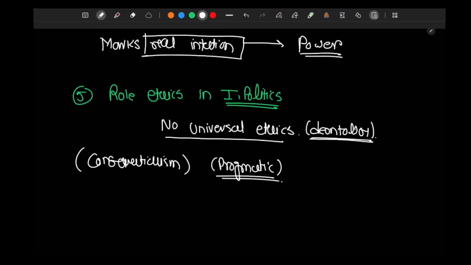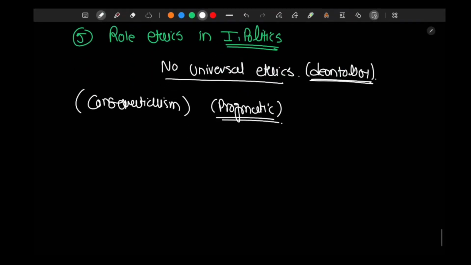Doing what is right. If you stick to your principles in international relations, your nation is going to doom. Right? Deontological foreign policy is doomed to fail from the start because that is how the world is. The world is a bad place. It is a dog eat dog place. It is not a good place. Everyone is looking out for their own national interest. Right? This is the fifth principle. And this role of ethics, or consequentialism, we will understand in India's nuclear doctrine.